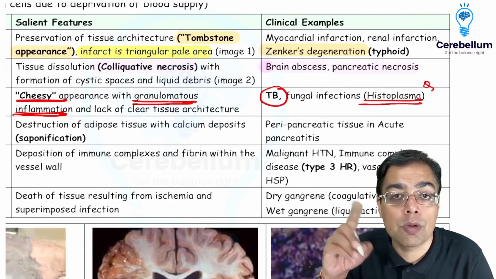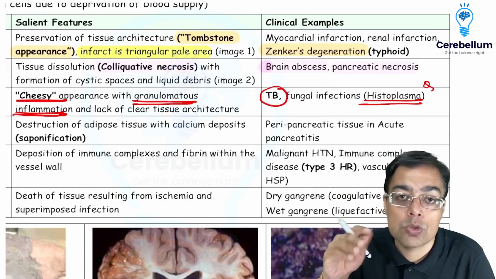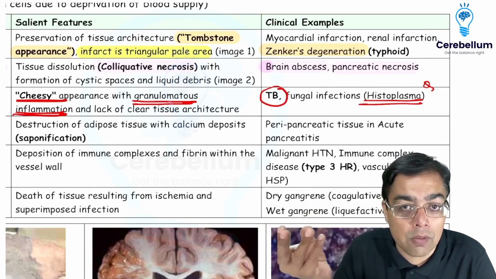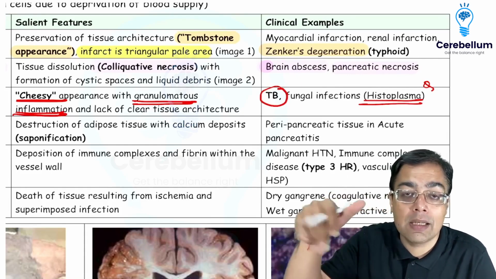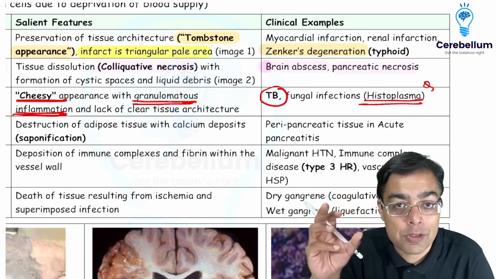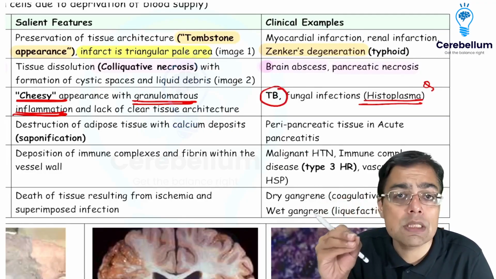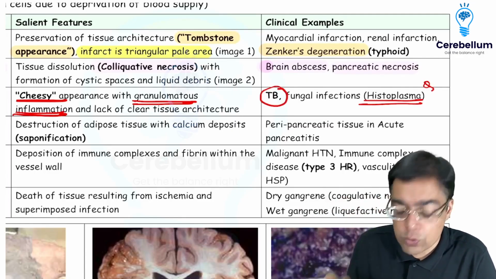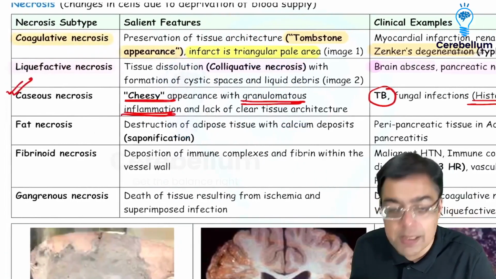Remember histoplasmosis from your microbiology, Darling's disease, which is going to be associated with a person who's having a history of some kind of an adventure or trek lover. He goes to a cave, he finds that there is presence of bat or bird droppings over there. This individual is now going to be having an infection caused because of Histoplasma capsulatum, right? So that is what is going to be again associated with the presence of a caseous necrosis.